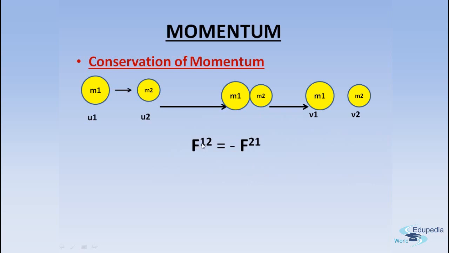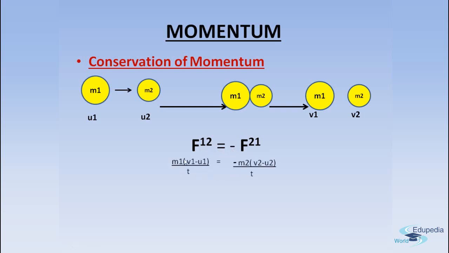The force that one object exerts on the second object is equal to the force that the second object exerts on the first object, right? These forces should be equal in magnitude, but opposite in direction. That's why we have a minus sign here.